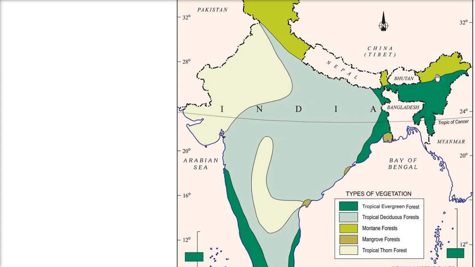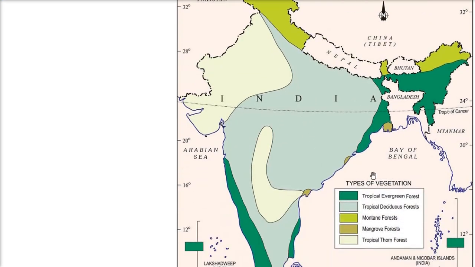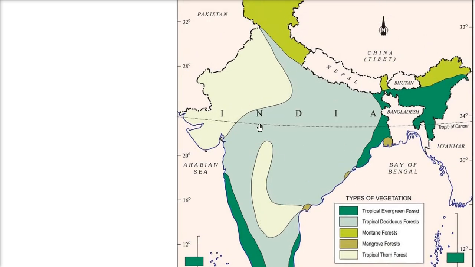These areas are tropical evergreen forest. Then these are basically dependent on the monsoon, so these are tropical deciduous forest. Coming to the mountainous area, this is a montane forest. Then coming to this region where we have the delta, and there are different tides coming, and along with the sand there is soil also, so we get mangrove forest here.